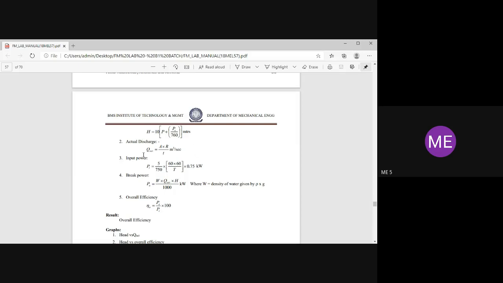Actual discharge is A into R divided by T, the same formula we used in other experiments. Actual discharge is given by A into R divided by T, in cubic meter per second. Input power is 5 divided by 750, into 60 into 60, 0.75 kilowatts.